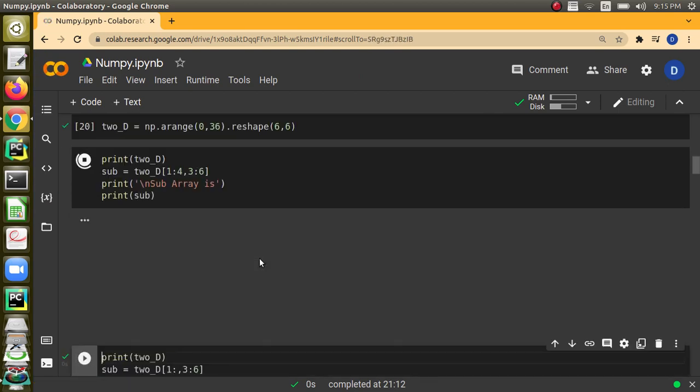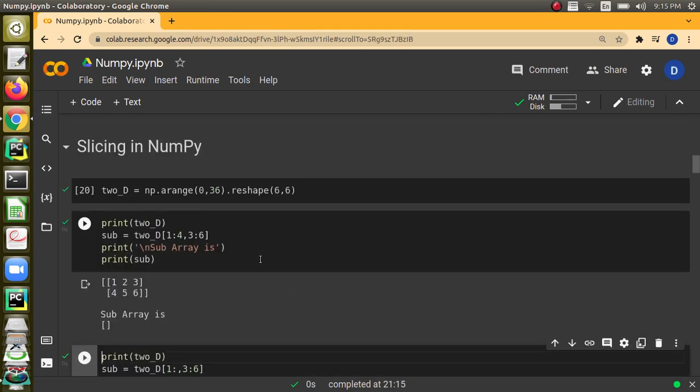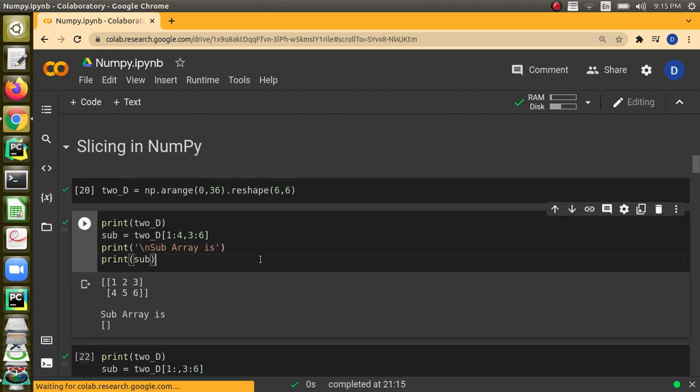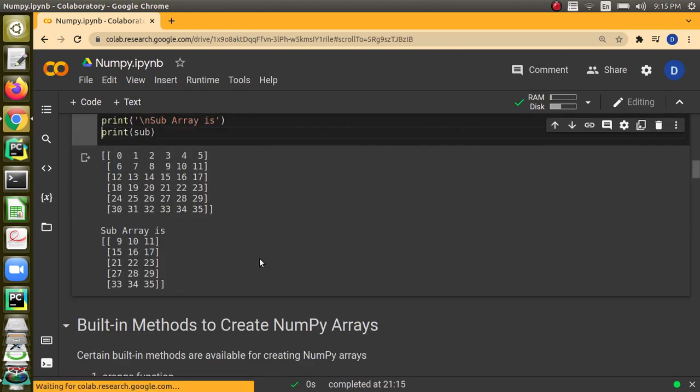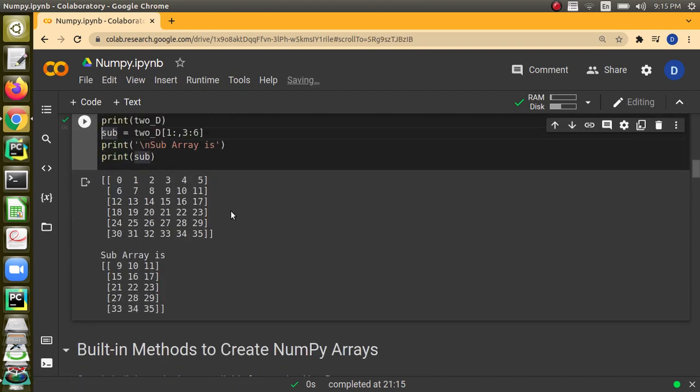Yes, we can run it and see. We will see that it is already removed, so it's gone. Next, we can also ignore, like in Python, where we can ignore one of the dimensions. When we are doing slicing, we can sometimes ignore the start value or the stop value. Similarly here, we are telling the start value is 1, and then the stop value is